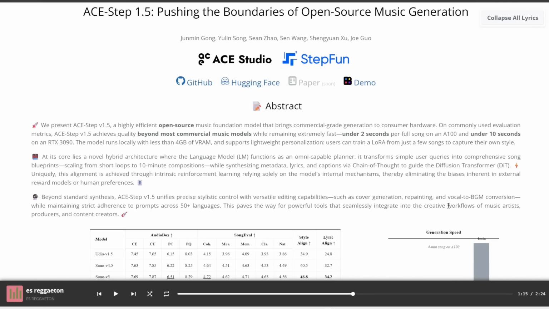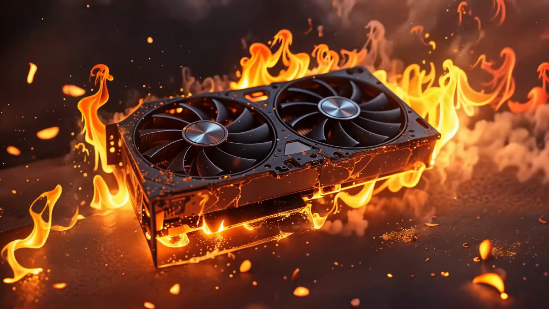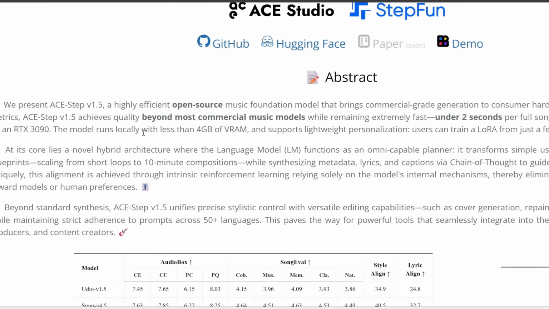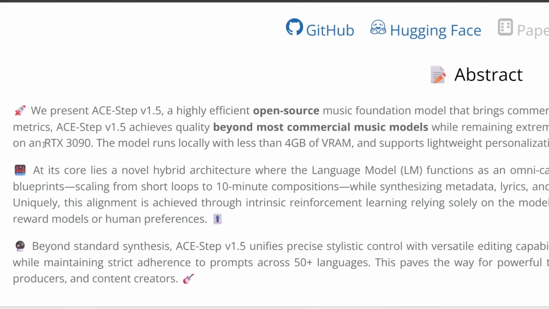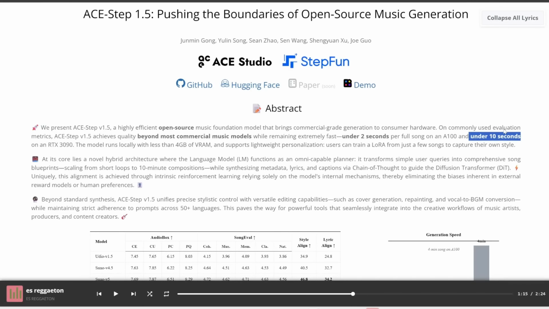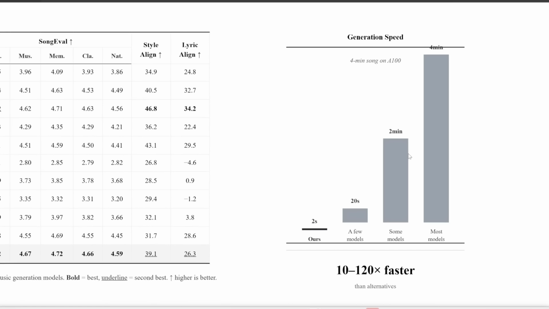Now, after hearing these generations, you might be thinking, if this is open source and it's this good, heck, it's going to require some insane hardware to run. Well, get this. You can run this locally with less than 4 gigabytes of VRAM, and you can even run this on just a CPU. With just an RTX 3090, you can generate a song in under 10 seconds. So not only is this super lightweight, but also insanely fast.